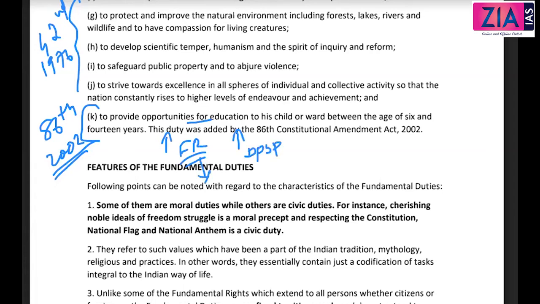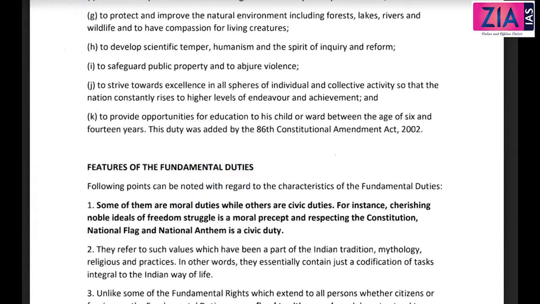Fundamental right is giving education to ages 6 to 14. DPSP is related to 0 to 6. So 0 to 6 here, 6 to 14 here. Okay. So to provide opportunities for education to a child between the ages of 6 and 14 years, this duty was added by the 86th Constitutional Amendment Act.